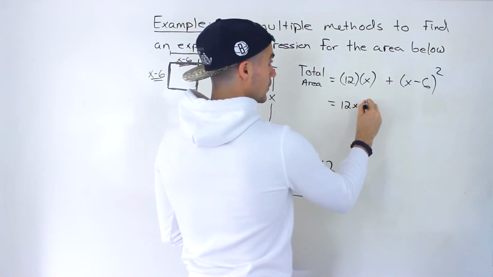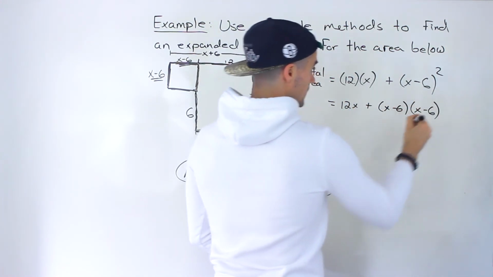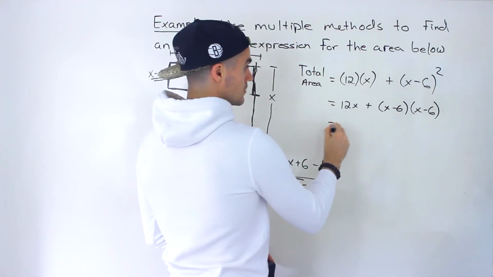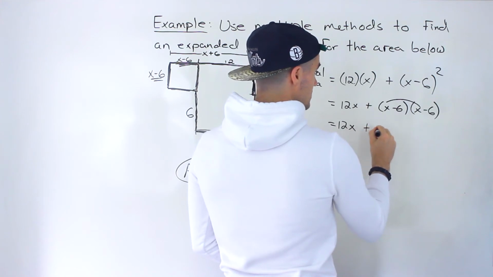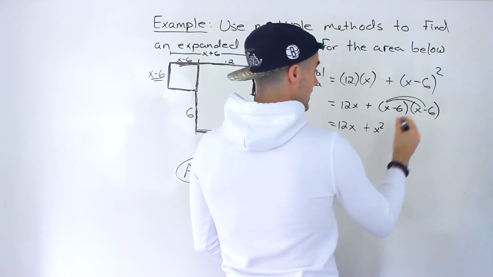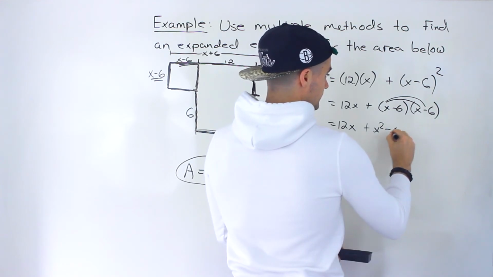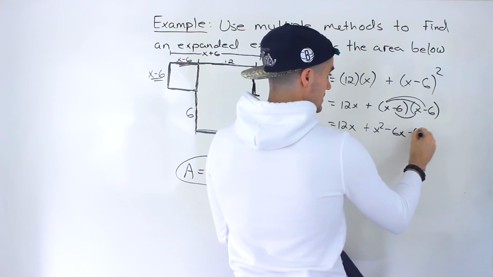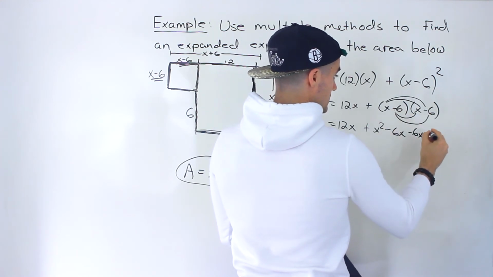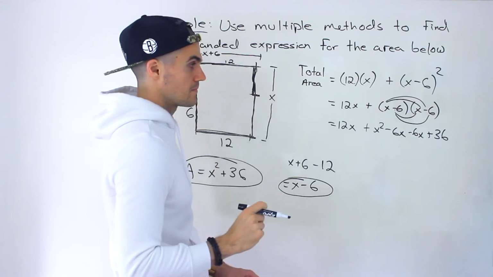And then I am going to expand this because we need an expanded expression. So the 12x can't simplify, but over here, x times x is x squared, x times negative 6 is minus 6x. Minus 6 times x is minus 6x, and then minus 6 times minus 6 gives us positive 36, like that, right?